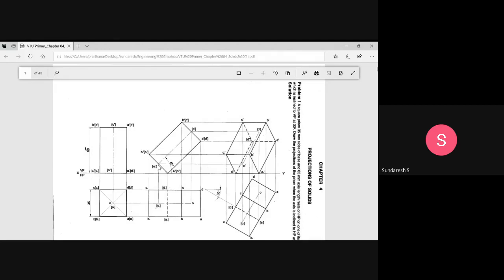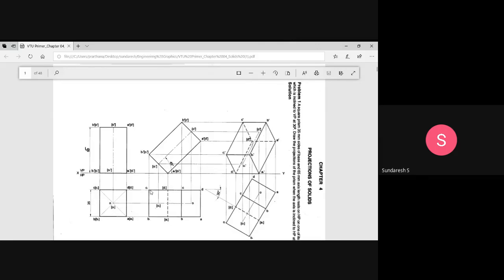So what we do here is draw the vertical projectors from the second position front view and the horizontal projectors from the first top view, the initial position top view. Now you can see the horizontal projector A is coming over here, and the vertical projector A is here. Both will be there, so A meets here. Similarly, B is here and B is here. Similarly, C, D, like that. Here it will meet. And similarly, look at the bottom base. See, A1 is moving in this way, and A1 is here.